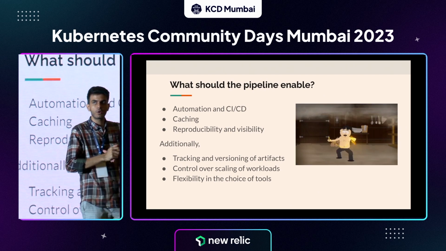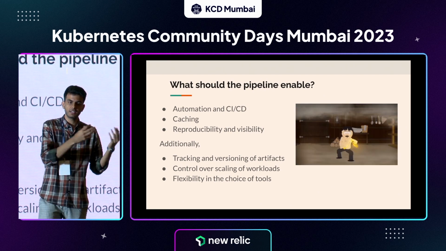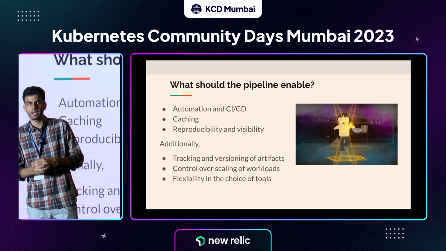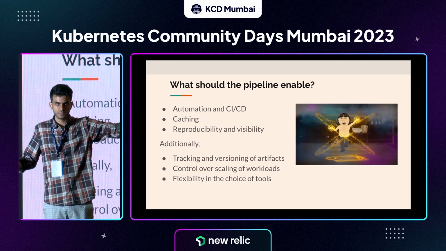If you talk about any pipeline in DevOps or any other field, the first thing that you can think of when you think of a pipeline is automation. So what is a pipeline essentially? Can anybody quickly give me an idea of what a pipeline is in very simple terms? Yeah, go ahead.